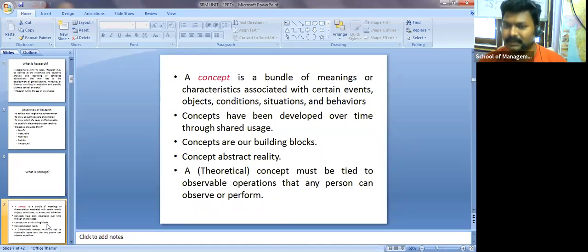Okay, a theoretical concept must be tied to observable operations that any person can observe or perform. So if you're talking about any theoretical concept, it has to be tied up with observable operations that any person can observe or perform, so that any person can observe that theoretical concept or perform it.